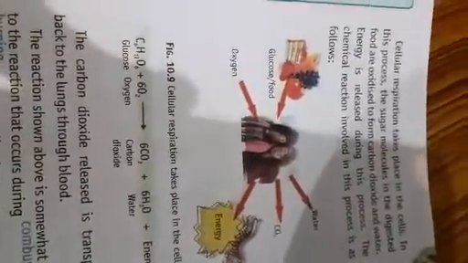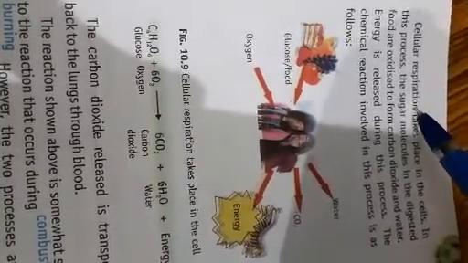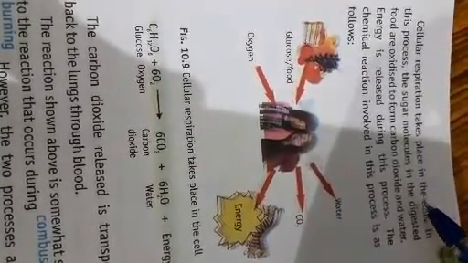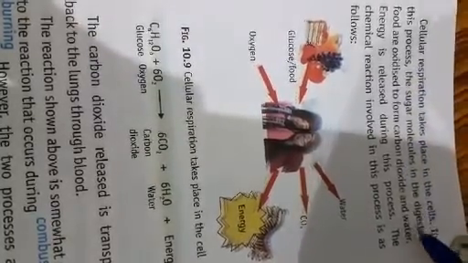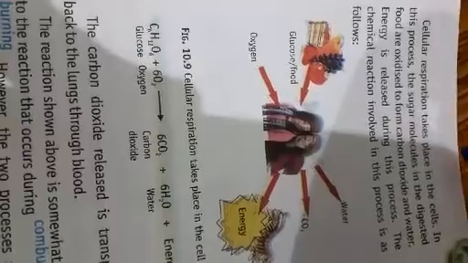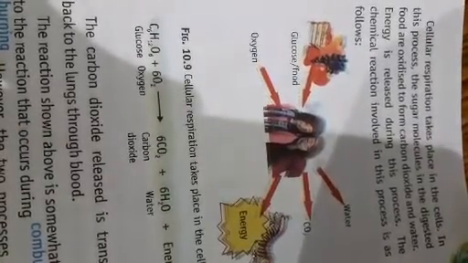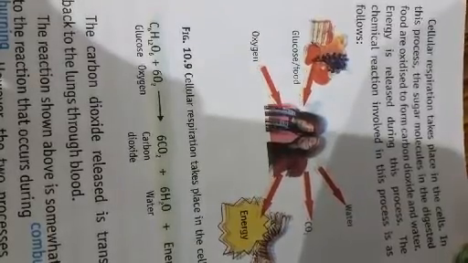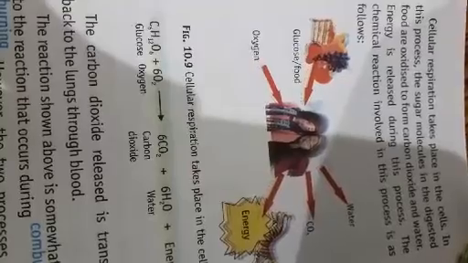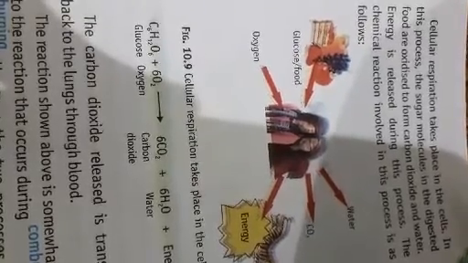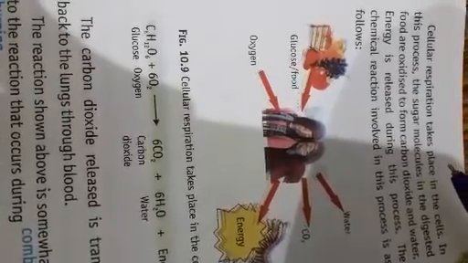Come to the next point. Cellular respiration takes place in the cell. In this process, the sugar molecules in the digested food are oxidized to form carbon dioxide and water. Already we have seen this equation at the beginning of this lesson, how glucose is oxidized and converted into energy in the presence of oxygen. It will get converted into carbon dioxide and water and release energy.